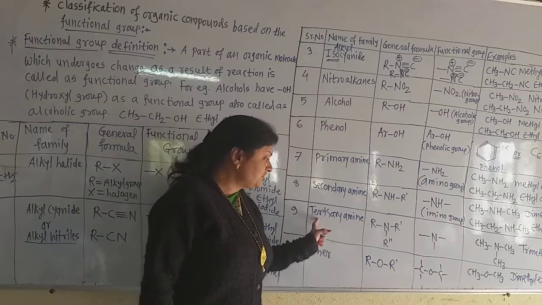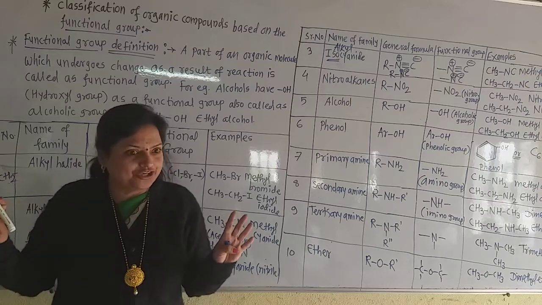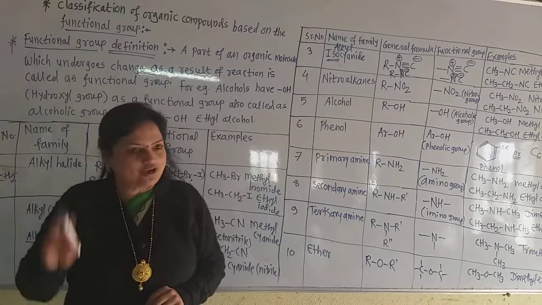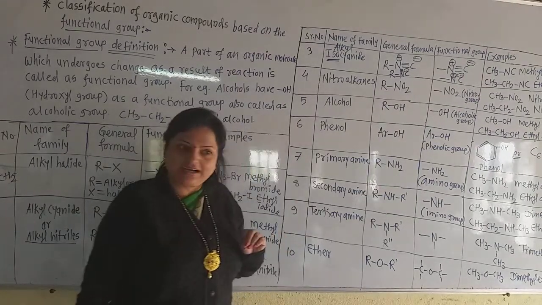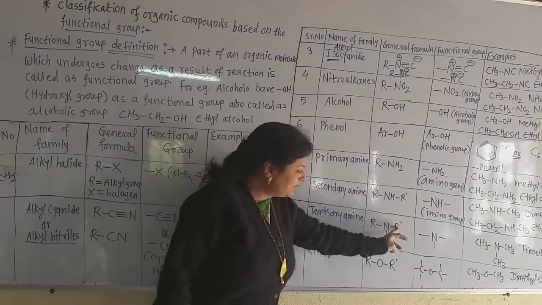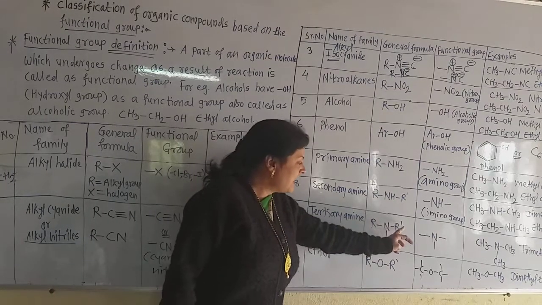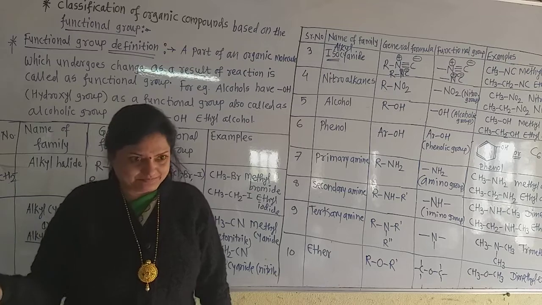And the next is the tertiary amine. Tertiary amine means there is no hydrogen now. All are R groups on the nitrogen. All three are R groups. Here in primary amine there is only one R alkyl group, in secondary amine there are 2 alkyl groups, and in tertiary amine there are all three alkyl groups. So I show here R, R dash, R double dash. That means they may be the same or different.